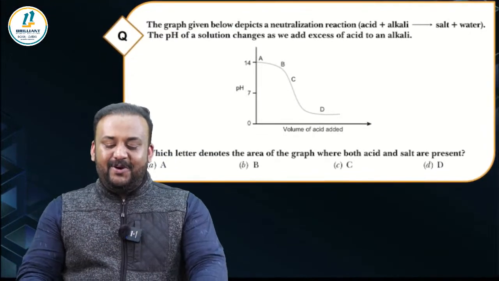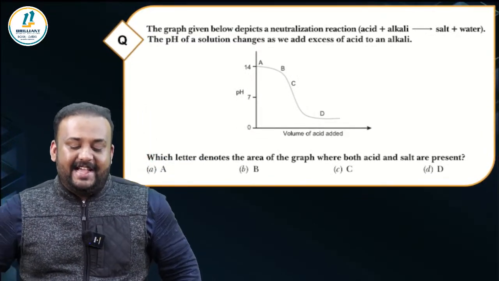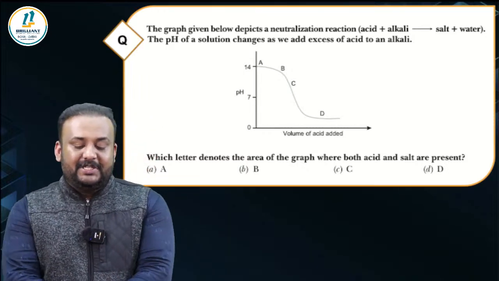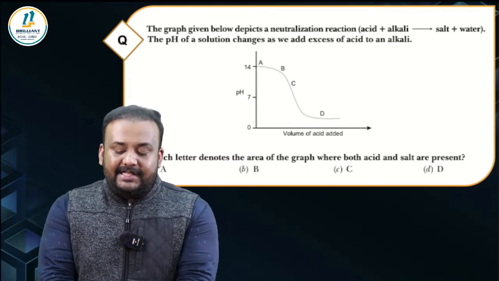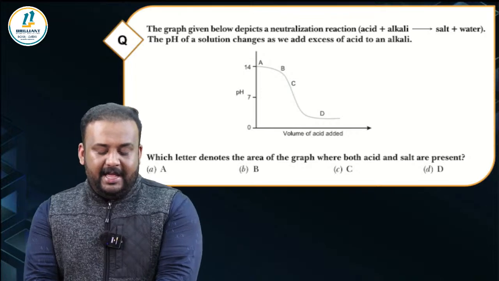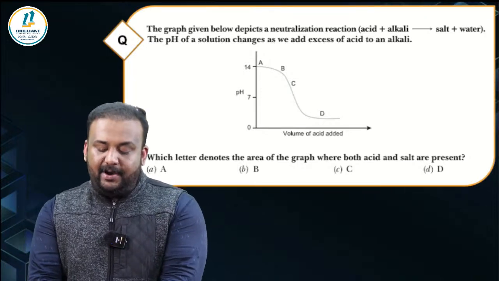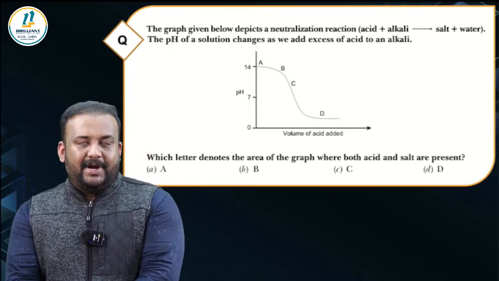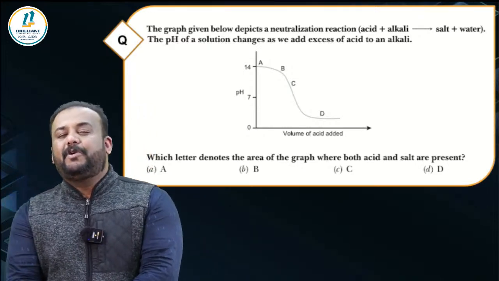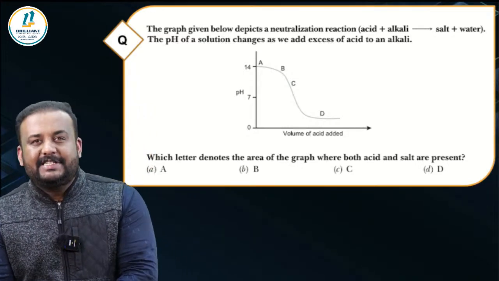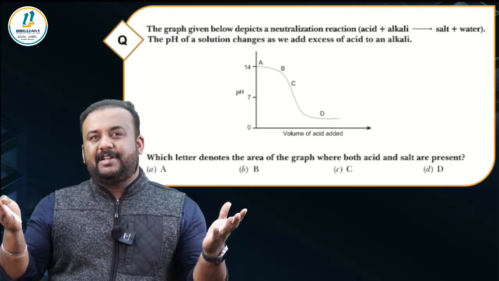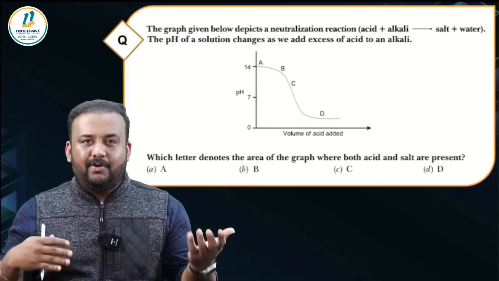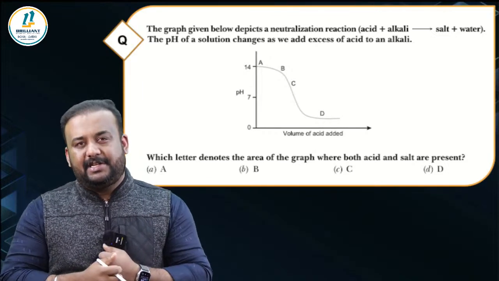The graph given below depicts a neutralization reaction. Acid plus alkali gives salt plus water. The pH of a solution changes as we add excess of acid to an alkali. Which letter denotes the area of the graph where both acid and salt are present? One of the most important chemical properties that you have learned in the acids, bases, salts chapter is the neutralization reaction, right? When the effect of an acid is nullified or cancelled out by a base, it's called neutralization.